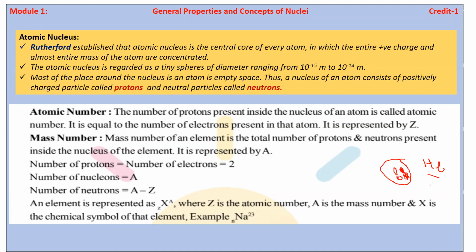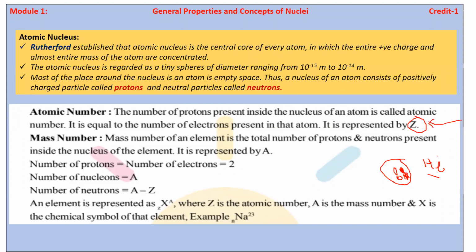Atomic number, we can calculate the presence of protons. How many protons are present? That is the atomic number, and it is equal to the number of electrons present in that particular atom. त्या atom मध्ये किती इलेक्ट्रॉन प्रेझेंट आहेत त्याच्याने आपण सांगू शकतो. And atomic number, of course, is represented by a capital Z. ओके, तर atomic number हा nuclear physics मध्ये capital Z ने represent करतात.